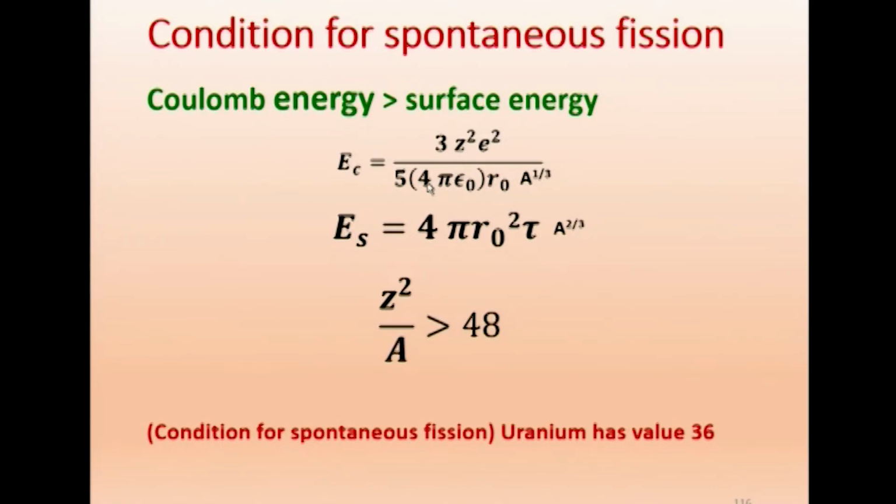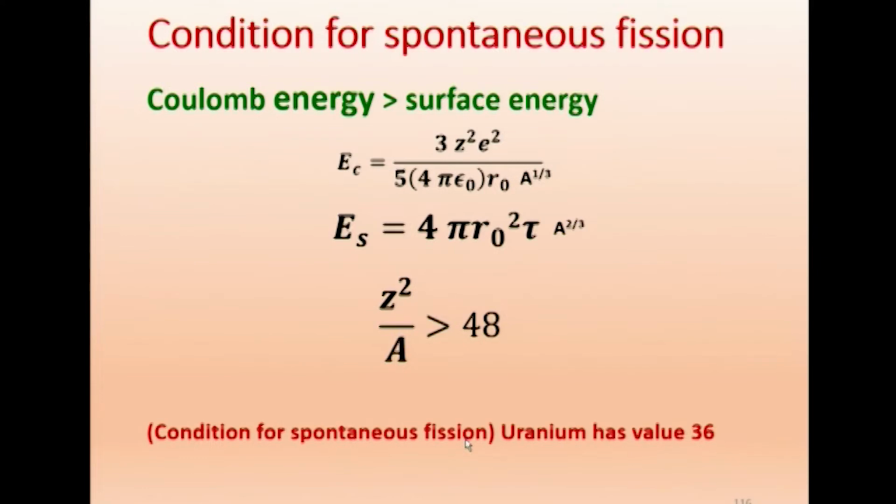So you put E_C greater than E_S, substitute all the values, and you will find that Z squared by A is greater than 48. This is the condition derived by Bohr and Wheeler, the condition for spontaneous fission. So you can remember Z squared by A is greater than 48.